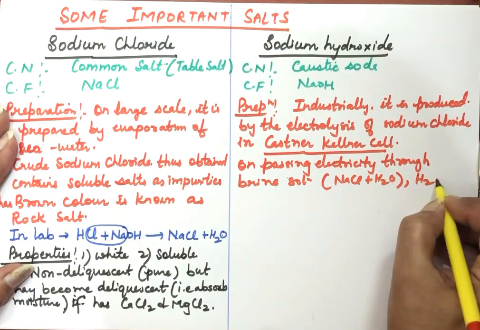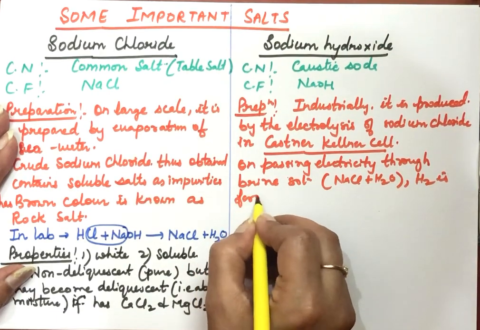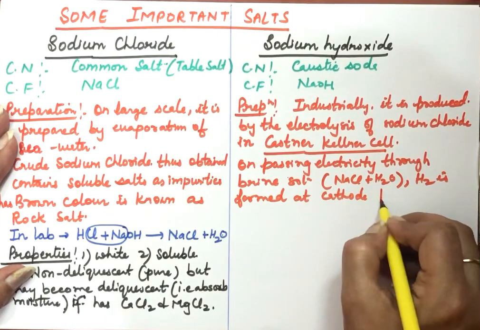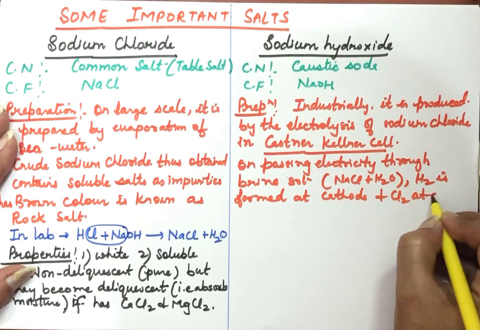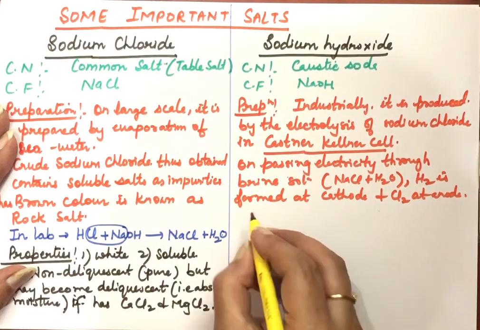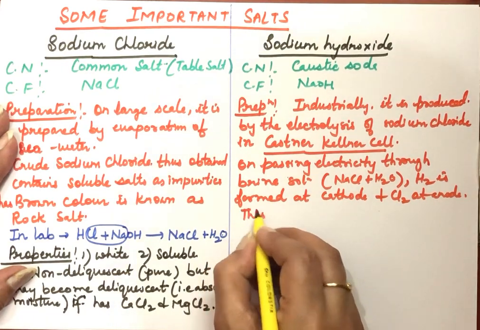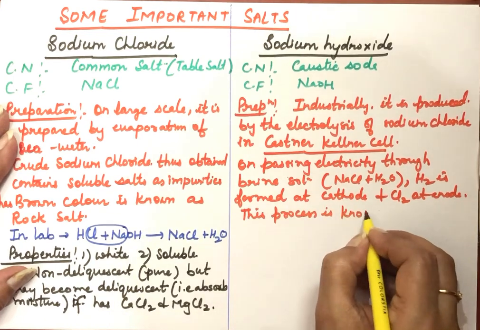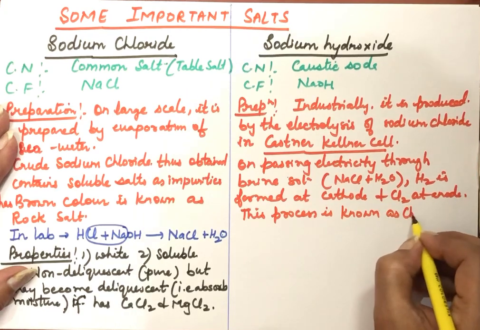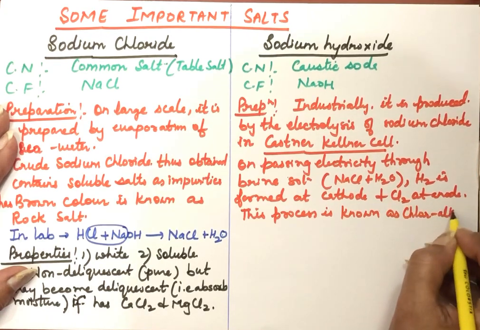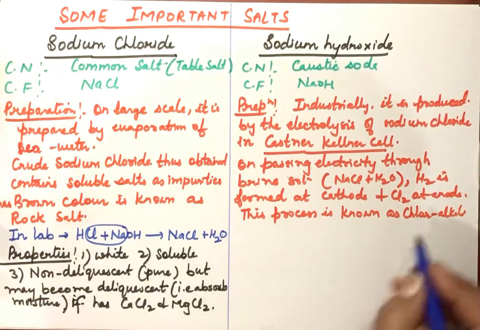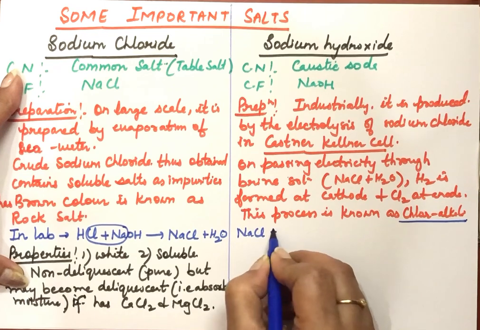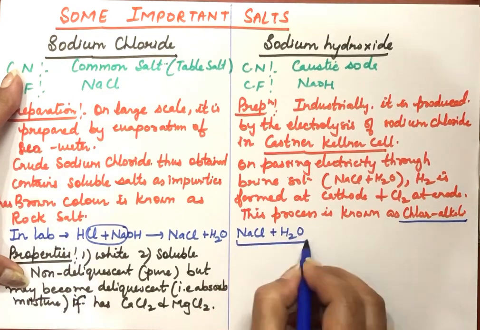Then in this process, hydrogen is formed at the cathode and chlorine gas evolves at the anode, and what is left behind is sodium hydroxide. This process is called the chlor-alkali process. So the reaction that takes place is brine solution, that is NaCl and water.